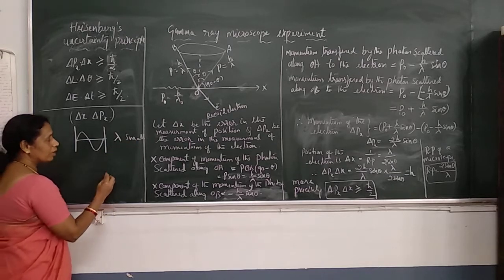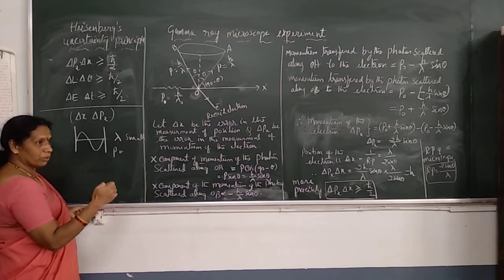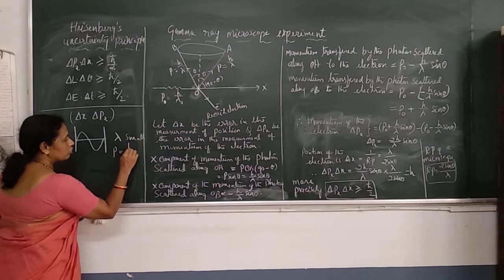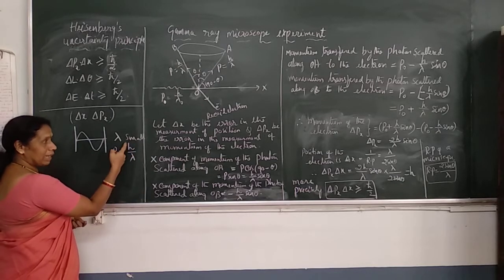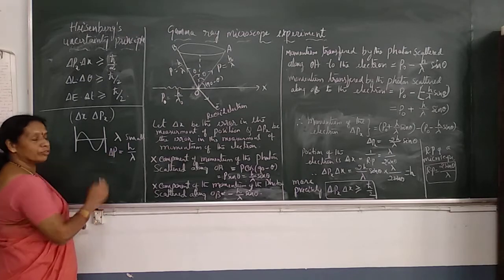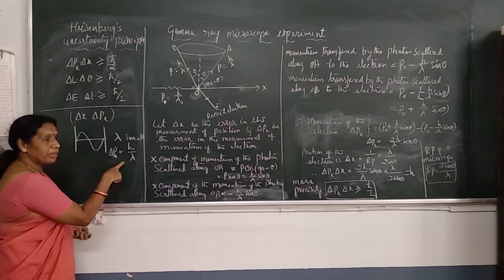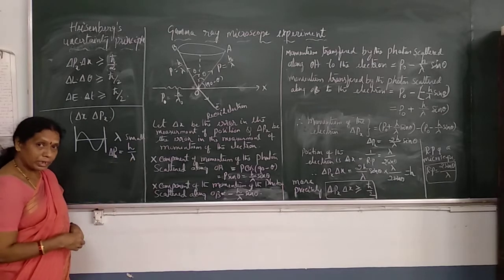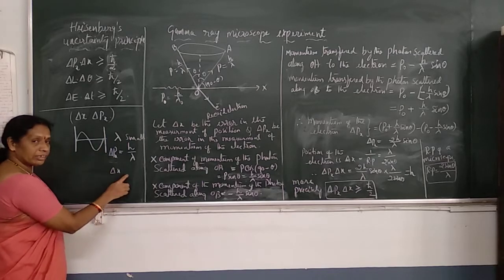If lambda is small, then we define the momentum of the matter wave as h by lambda. Lambda is h by p, or p is h by lambda. When lambda is small, the momentum will be more. If you consider the error in the measurement of the momentum, since lambda is small, delta px, the error in the measurement of momentum, will be more. And what about delta x? In this case, delta x indicates the position.